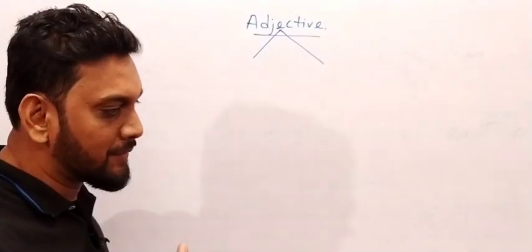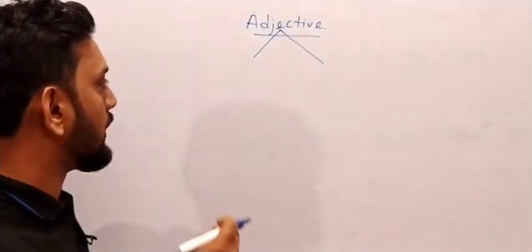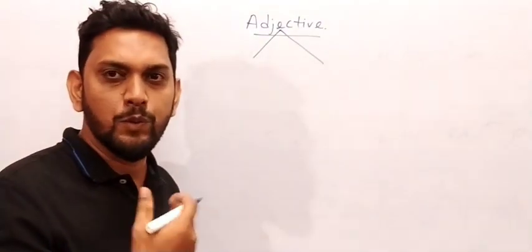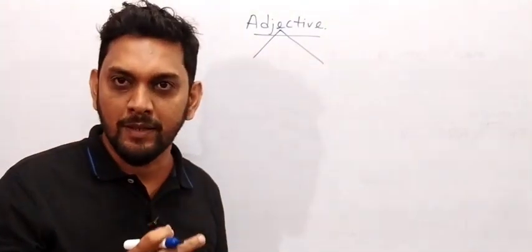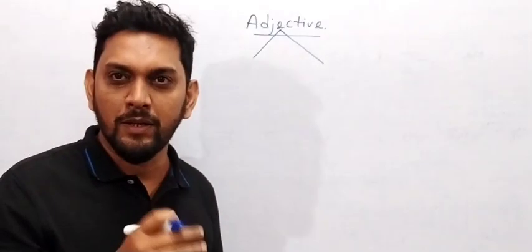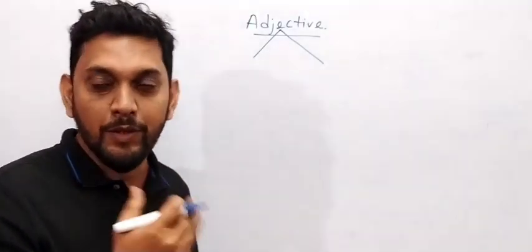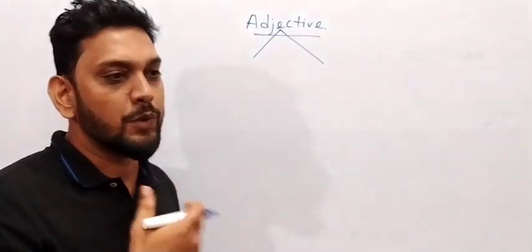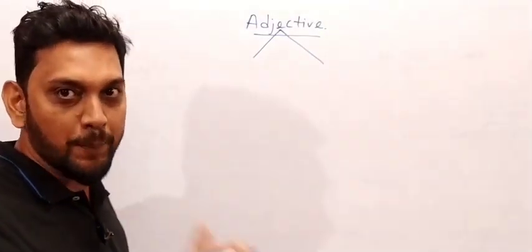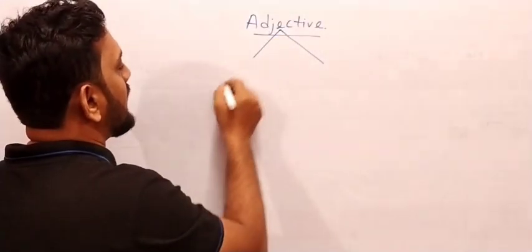I already discussed this in my last video: we study adjective in order to understand the opinion, perception or attitude of someone else. Unless we have any idea about adjective, we cannot understand someone's opinion. So my friend, what I have written here is majorly divided into two parts.